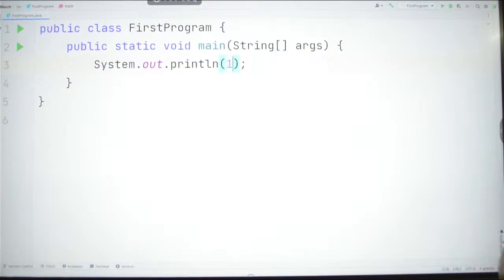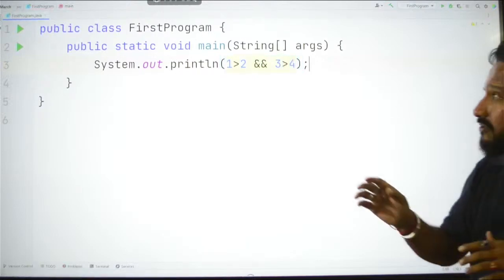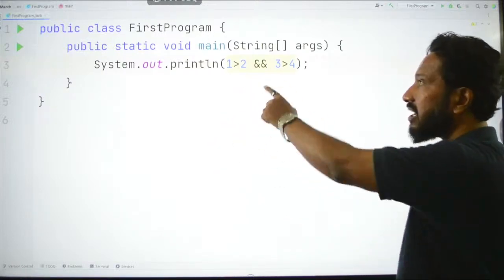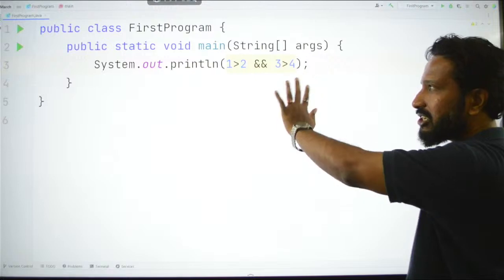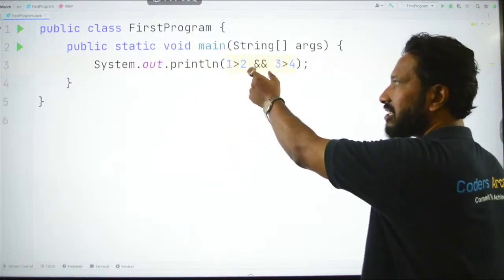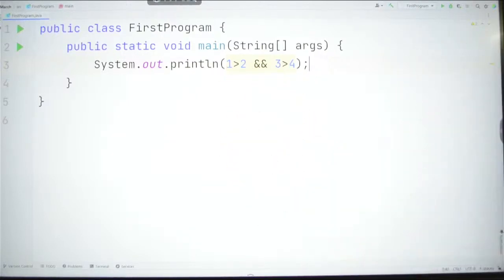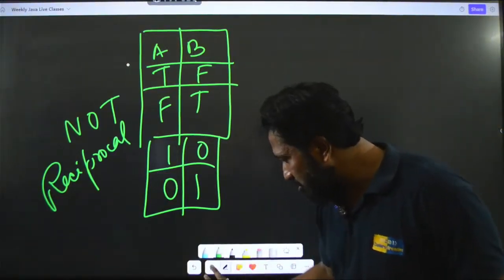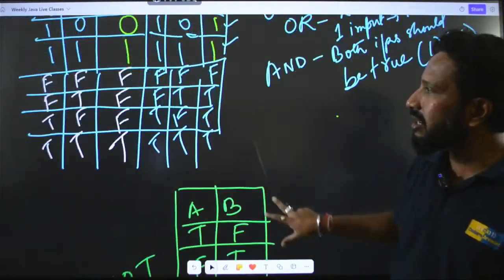I will say 1 greater than 2 and 3 greater than 4. So if you try to understand this, 1 greater than 2 is false and 3 greater than 4 is also false. So ultimately false and false. So if you go to this table here, so as I had given you the table, let me just go back to this table now so that you can understand. As we saw,